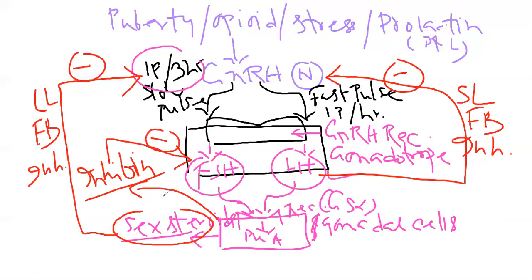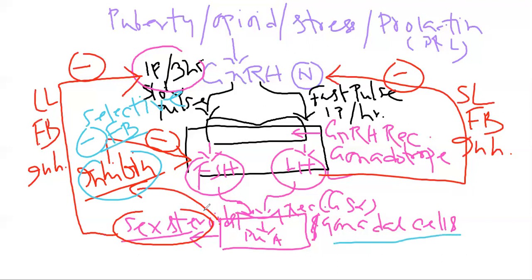So inhibin provides selective negative feedback inhibition. This is done by the inhibin, which is produced by the gonadal cell types by the action of the LH and the FSH. Okay, and this is all about our gonadotroph action.